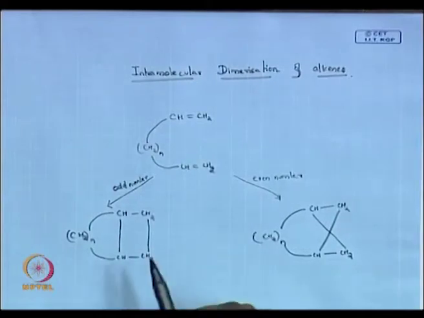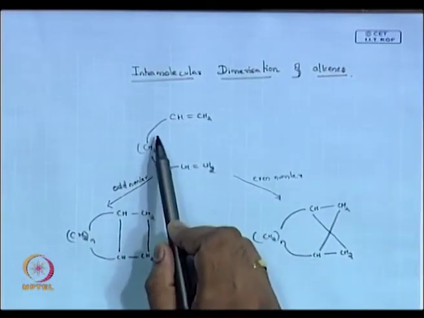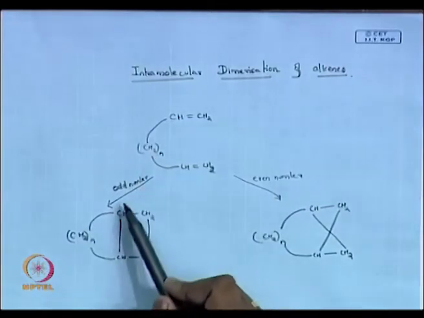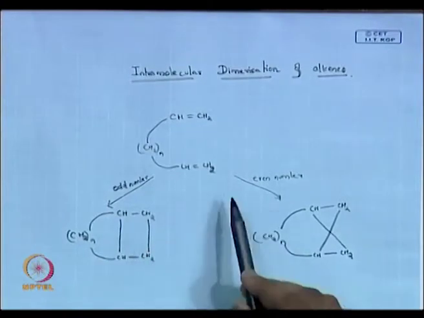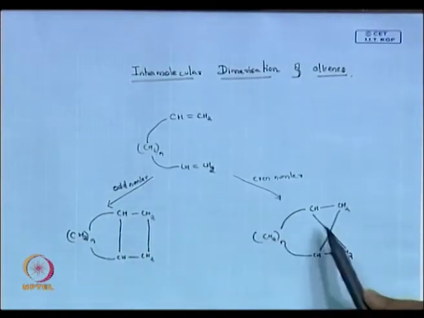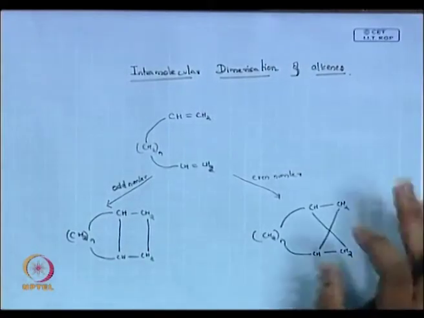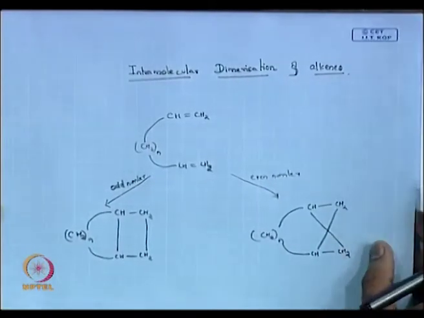Okay. So, if the number of carbon atoms between these two alkenes is an odd number, then you are undergoing a direct addition. If it is an even number, then you end up with a cross addition. That you should remember when you are talking about intramolecular dimerization. This part you should know, like a sort of rule. Now, we will take some examples and see how this rule works.